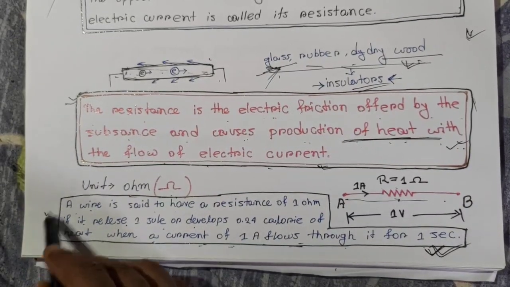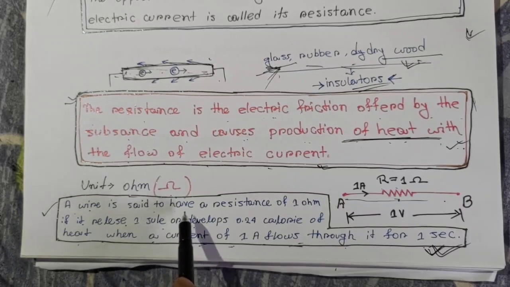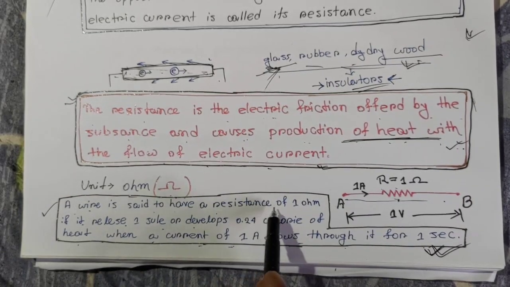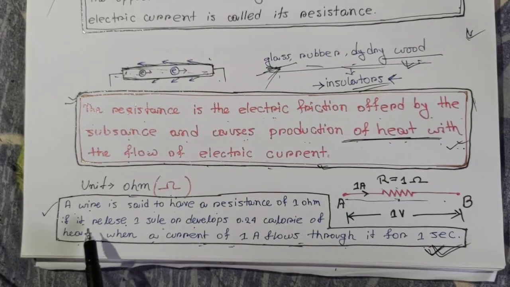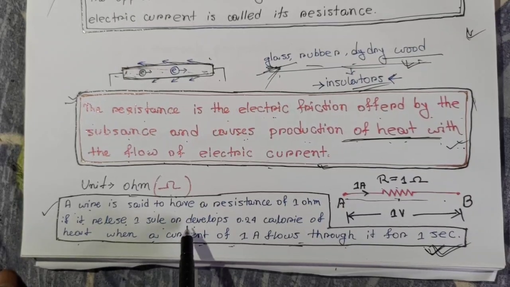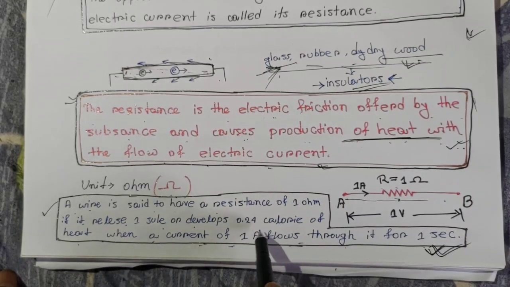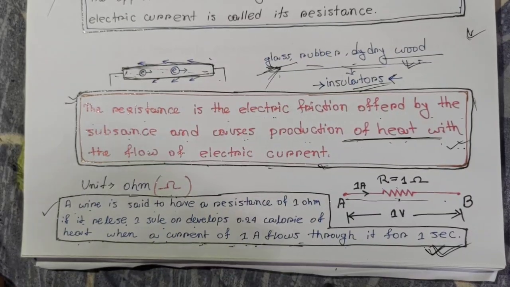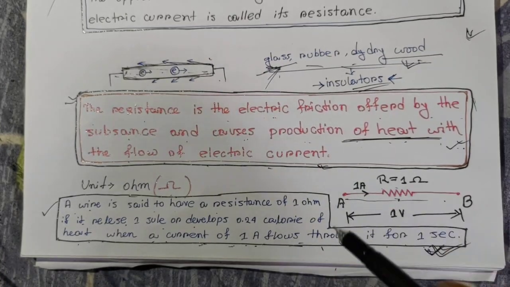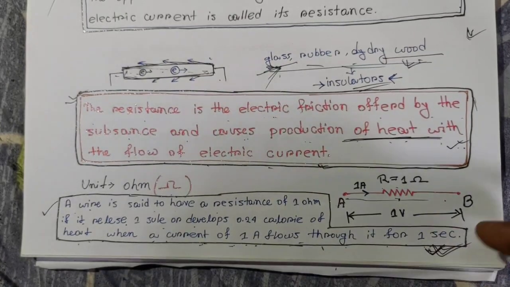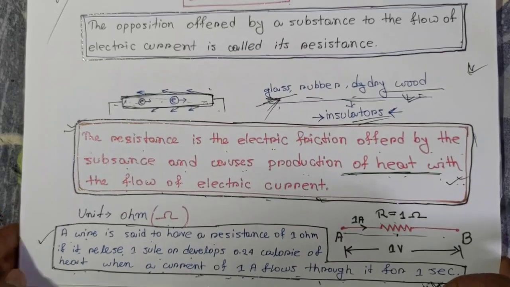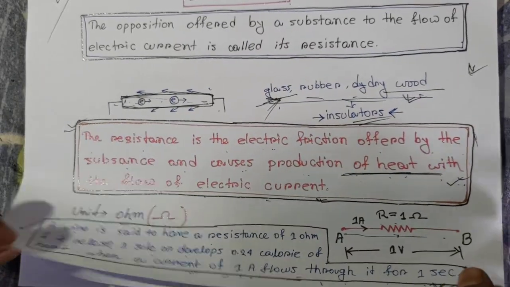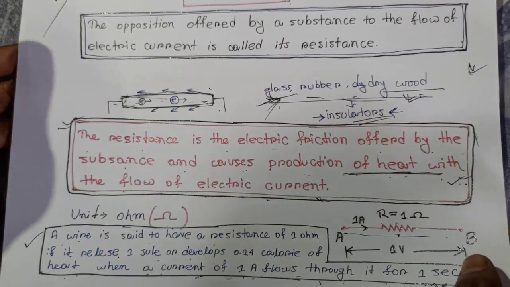Let's repeat it again. A wire is said to have a resistance of 1 ohm if it releases 1 joule or develops 0.24 calories of heat when a current of 1 ampere flows through it for 1 second. You can write down all these things and make notes, so you can repeat them again next time easily.